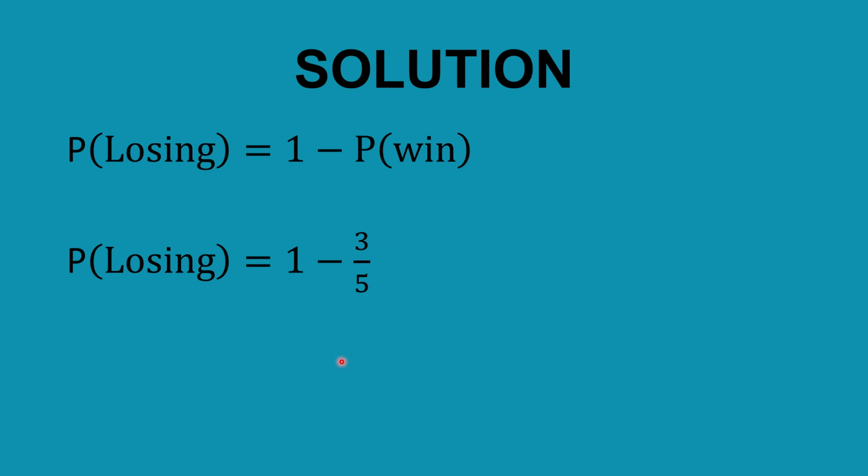That simply means the probability that Bethel is going to lose the race is 1 minus that of winning, which is 3 out of 5. Hence, the probability of Bethel losing that particular race is 2 out of 5. Great.